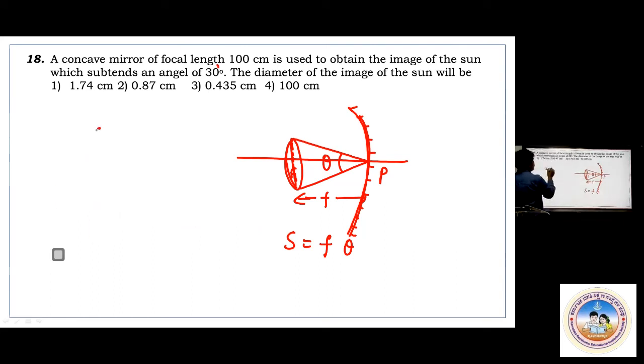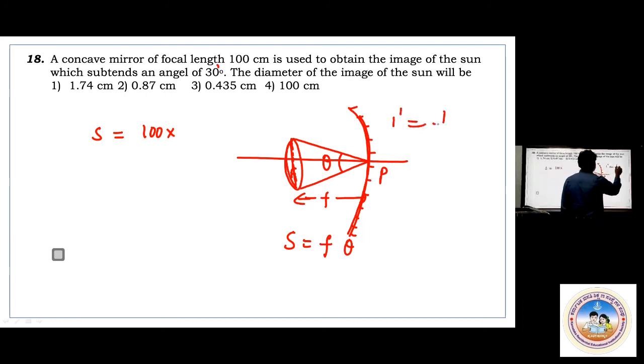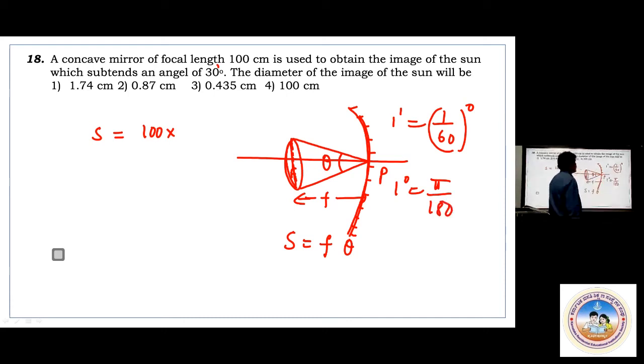F is 100 centimeter. F is 100 into theta, which is 30 minutes. 30 minutes means, you know, 1 minute is nothing but 1 by 60th of a degree. And 1 degree equals pi by 180 radians. You have to convert it into pi by 180 radians here. 100 into 1 by 60 into pi by 180.